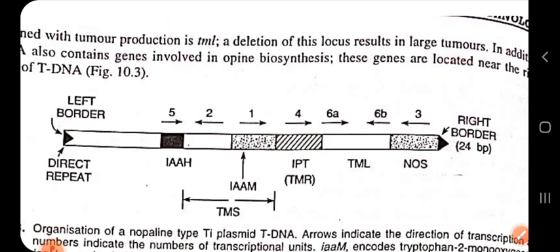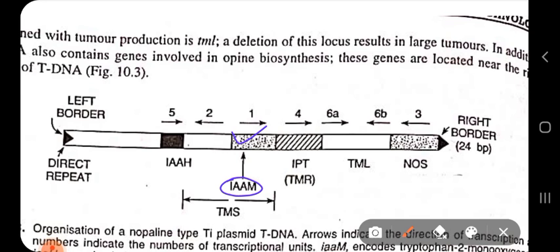Okay, so first you see IAAM. This is given in capital letters because it shows the genetic product, the protein product. But if you want to write the gene, you have to write in small letters. The first letter will be small: iaaM.